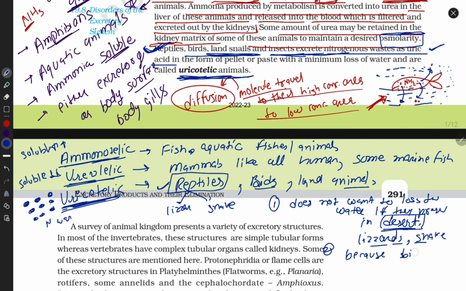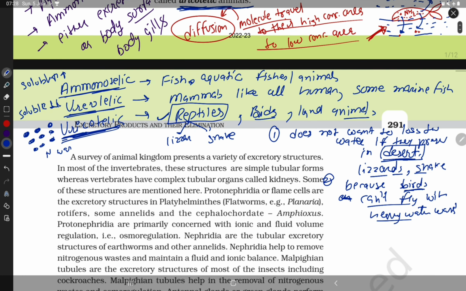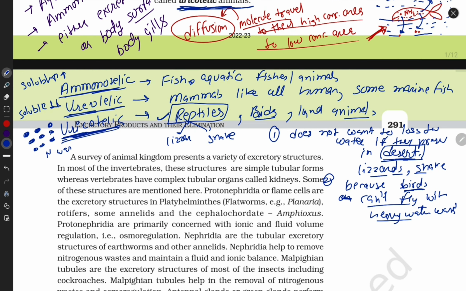because birds can't fly with heavy water waste. If birds excrete with the help of water, then definitely their body contains lots of water. But if the bird's body contains lots of water, then how do they fly? Birds make sure their body is light in weight. They can't fly with heavy weight. They make their body hollow, and they can't afford this heaviness, even water heaviness.